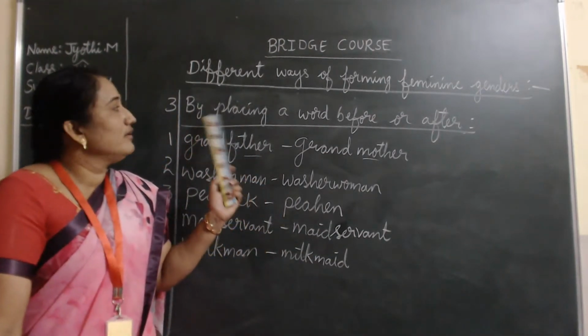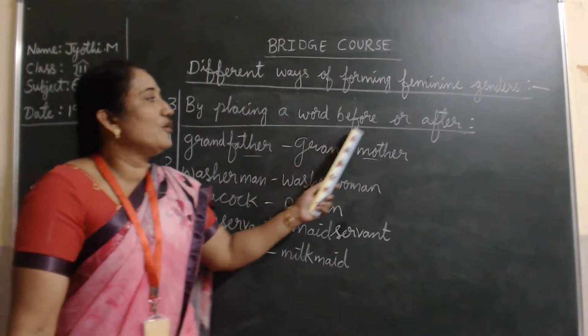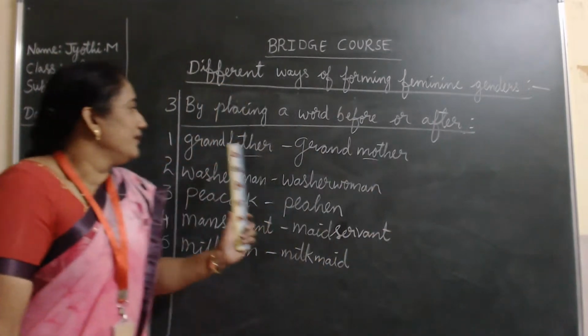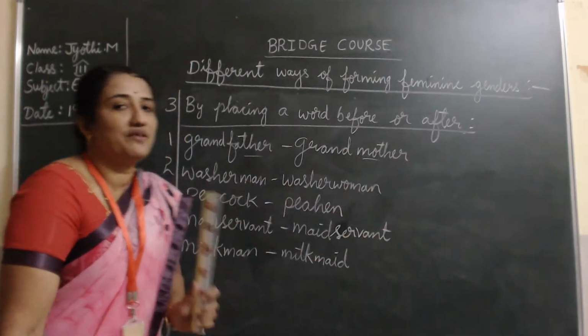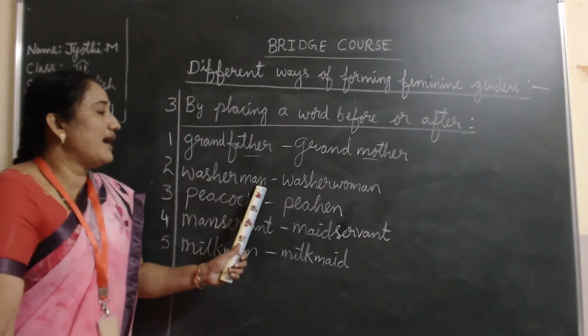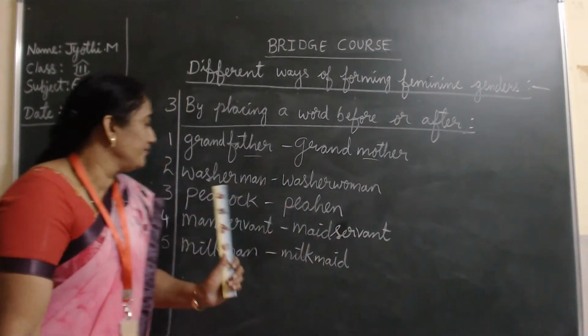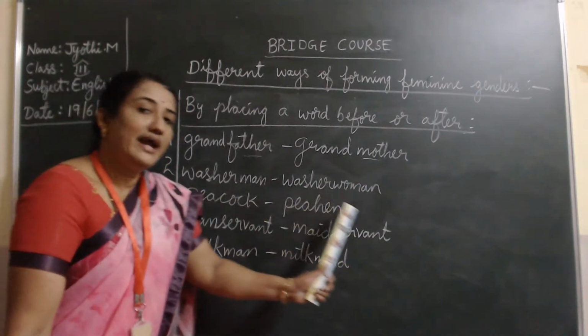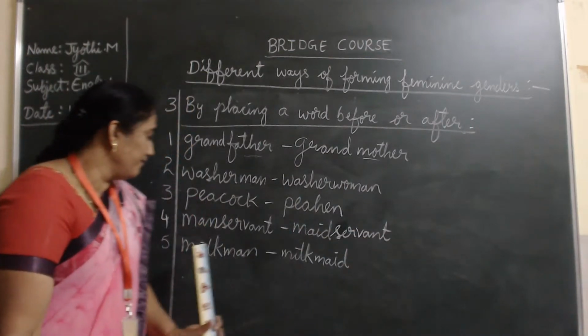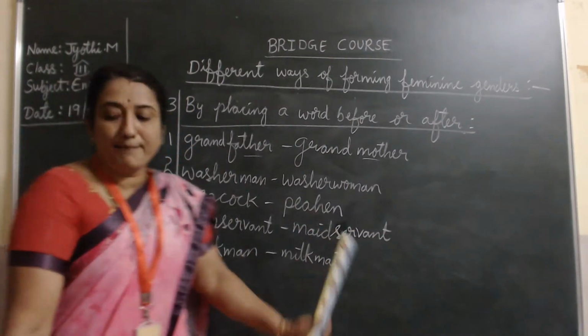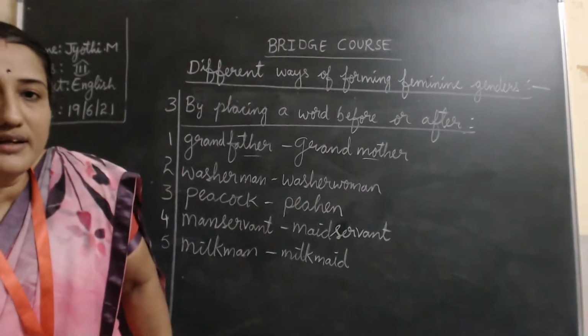And third one was by placing a word before or after. One more time. Grandfather will become grandmother. Washerman, washerwoman. Peacock, hen. Manservant, maidservant. Milkman, milkmaid. Did you all take down, children?